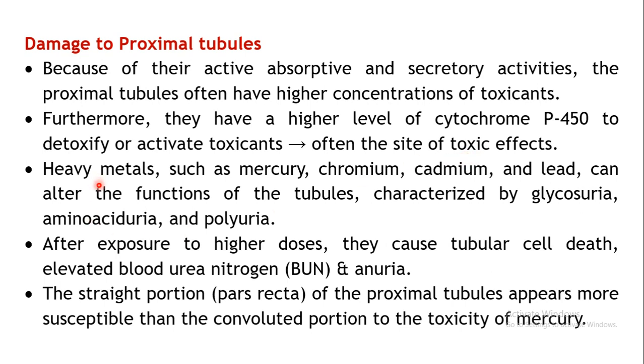Certain heavy metals such as mercury, chromium, cadmium and lead can alter the functions of the tubules. That is, their reabsorption and secretion processes may be affected in such a way that it will be characterized by glycosuria, that is, appearance of reducing sugars such as galactose and fructose in the urine, which are normally absent. It may also be represented in the form of aminoaciduria, appearance of amino acids in the urine, or polyuria, that is, increase in the urine output. So this is a specific example of toxicity to the proximal tubules.